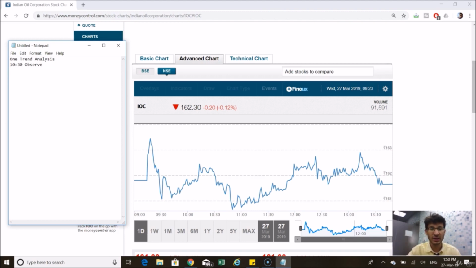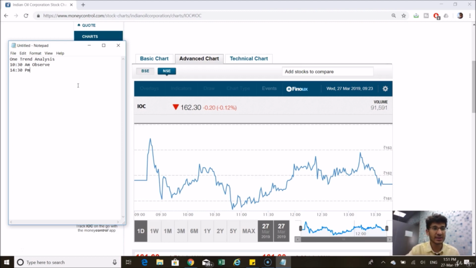If the stock has been continuously going down, with a chart showing continuous downfall, then you can short the stock on an intraday basis and cover your positions at 2:30 p.m. At 10:30 a.m. you observe the stock. If it is continuously going down, you sell the stock at around 10:30 or 11 o'clock and wait for the stock to go down.